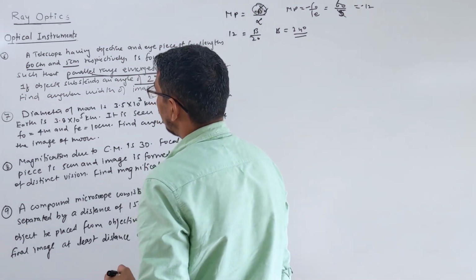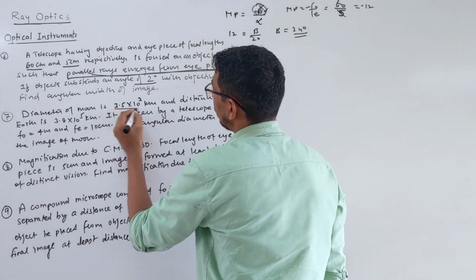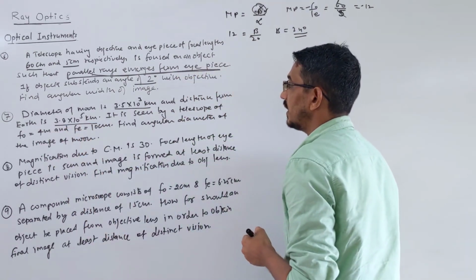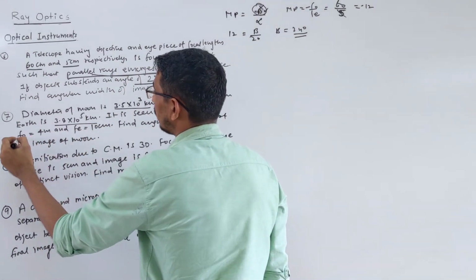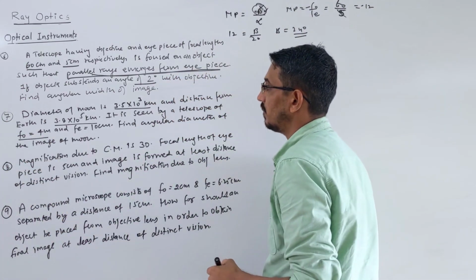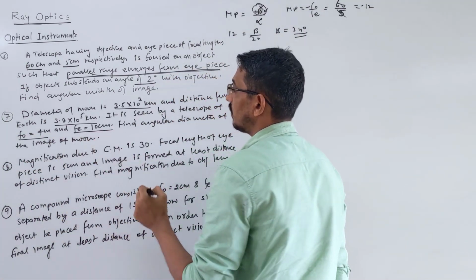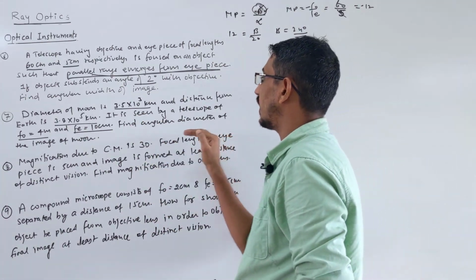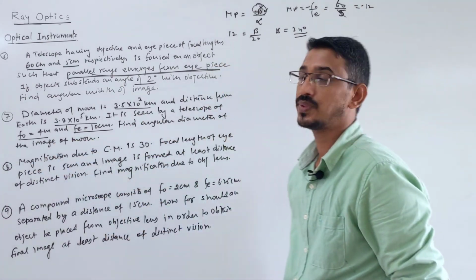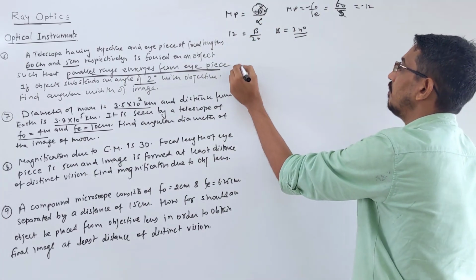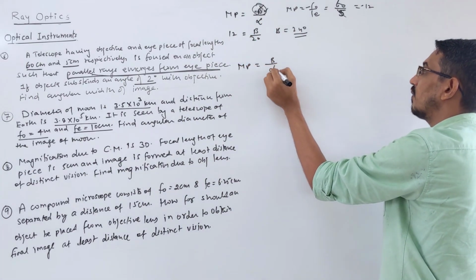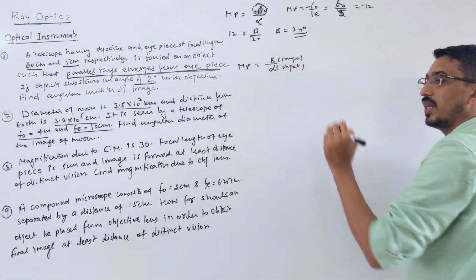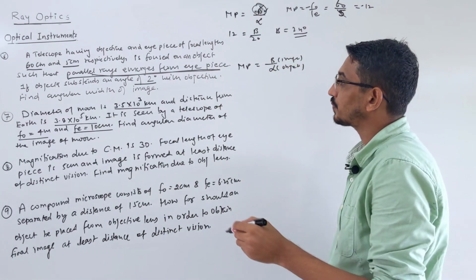Let's see the next question. The diameter of the moon is given to you as this many kilometers, and the distance from the earth is also given to you. It is seen by a telescope with objective focal length 4 meter, and eyepiece focal length 10 centimeter. Find the angular diameter of the image of the moon. Same formula you have to use. MP should be equal to beta by alpha. This is your image, and that is your object, you can say.